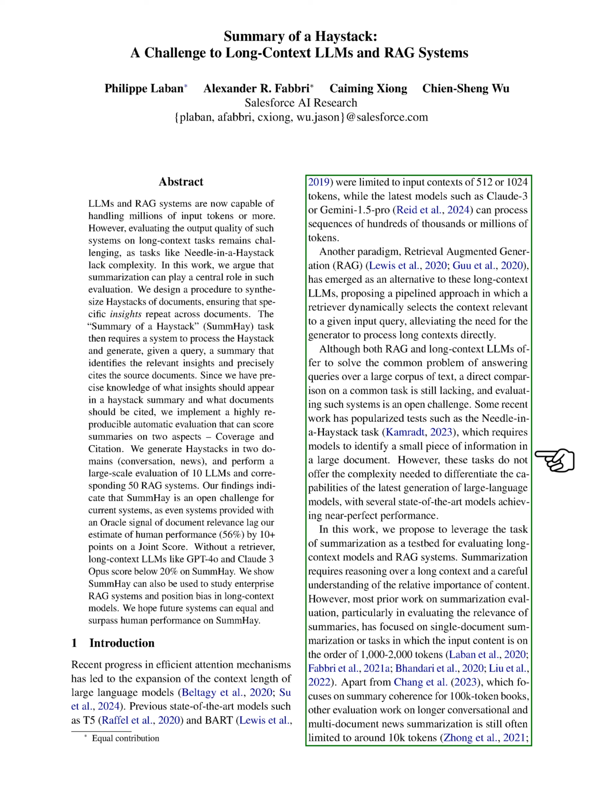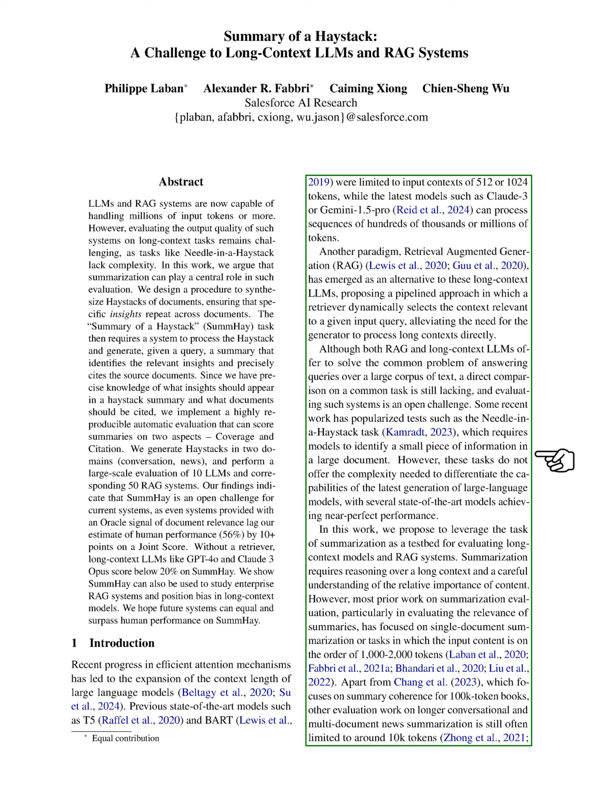Evaluating these systems poses a significant challenge. Some recent studies have introduced tasks like the needle in a haystack task, where models need to find specific information in a large document. However, these tasks may not be complex enough to differentiate between the capabilities of the latest large language models, as many models achieve near-perfect performance on them. In our work, we suggest using summarization as a way to evaluate long context models and RAG systems.